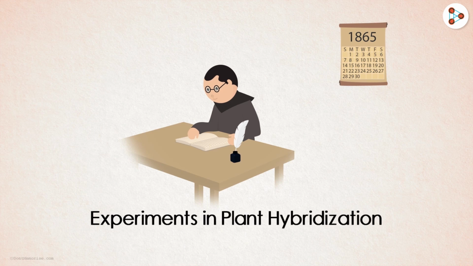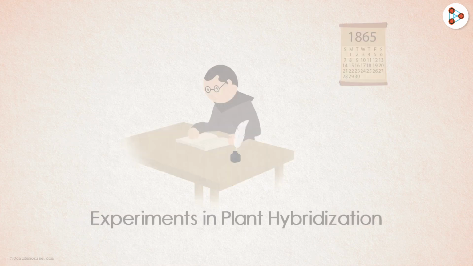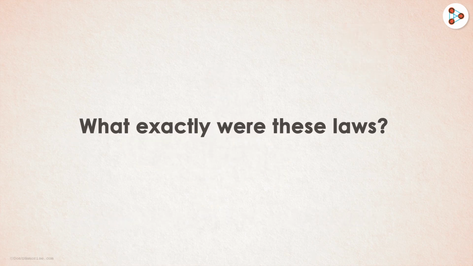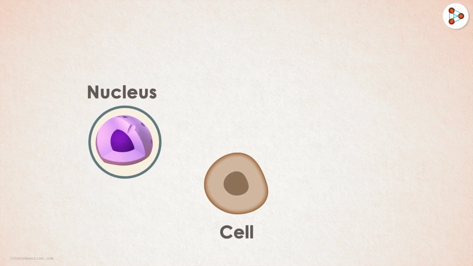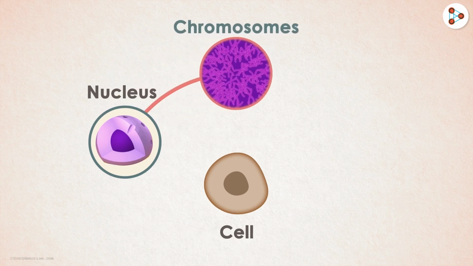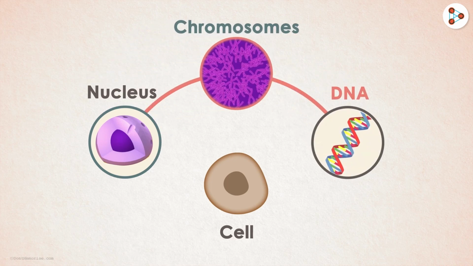Mendel realized that there was a certain pattern of plant reproduction in all his experiments. These observations went on to be his famous laws. What exactly were these laws? To study the laws, we will first have to understand a few basic concepts. We have studied that a cell contains a nucleus. What did we study about the nucleus? That's right, the nucleus of a cell has a set of chromosomes which contain the DNA.